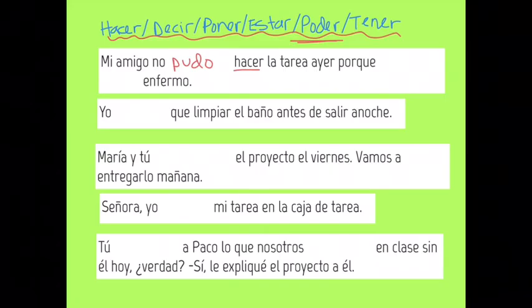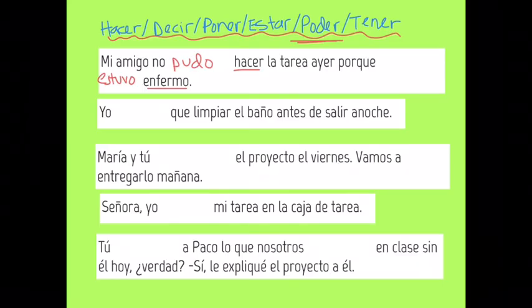Because something sick. Now, sick is a condition, so we know that we're going to use the verb estar. So, who was sick? The friend. So we'll put estuvo. My friend couldn't do the homework yesterday because he was sick.